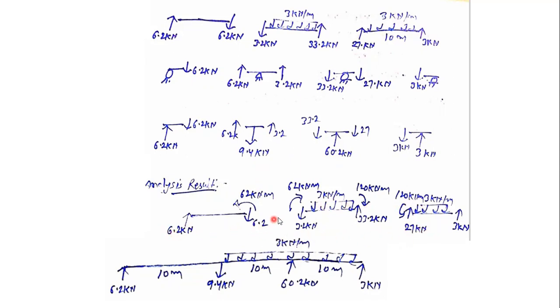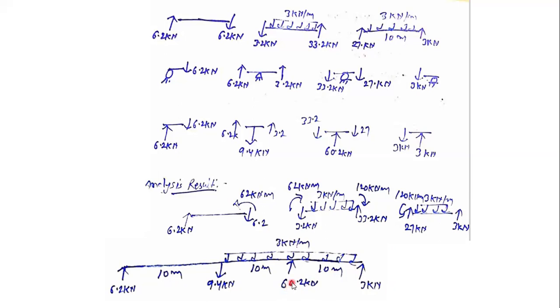Now the downward direction means 6.2 plus, that is the downward 6.2 plus 3.2. So that will be 9.4. Here again, it is upward direction. This is also an upward direction. So 33.2 plus 27, that will be 60.2 kilonewton. Fine. Here it is in upward direction.